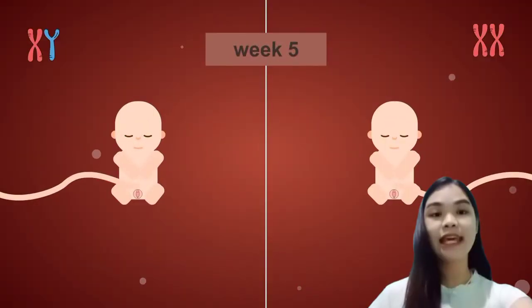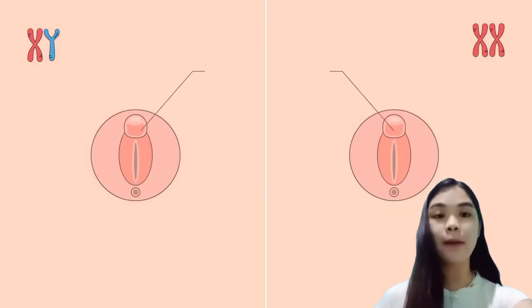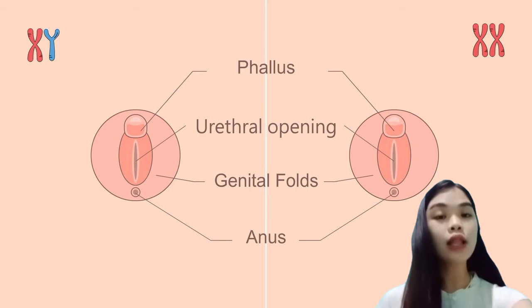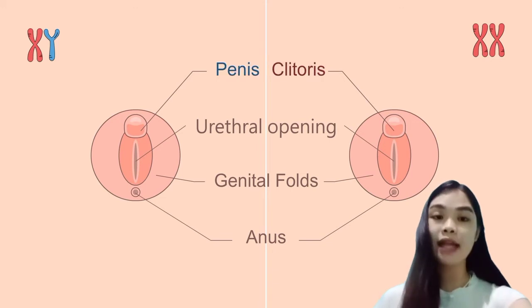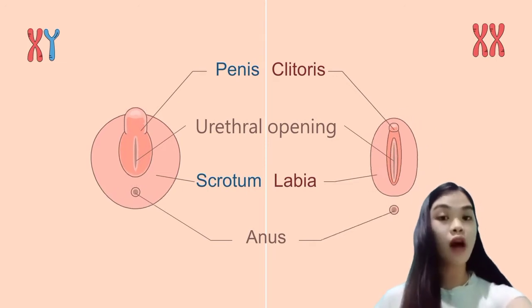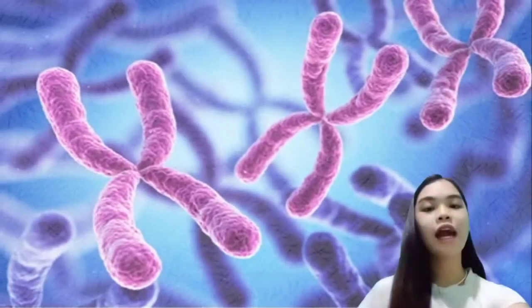In the beginning, every embryo has the potential to form both male and female genitalia. The organs will eventually differentiate to become either male or female sex organs. That means that all our sex organs come from the same foundations. The phallus will develop either a penis or clitoris, and the genital folds will develop either scrotum or labia, while the gonads will develop either testes or ovaries.